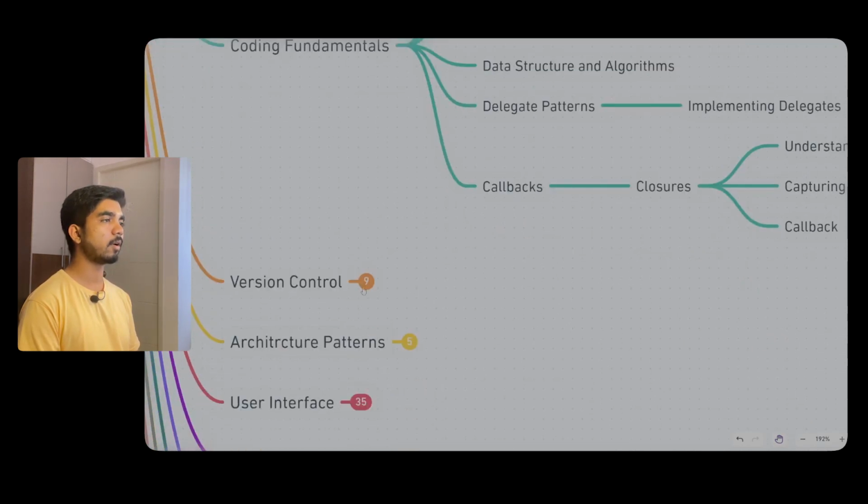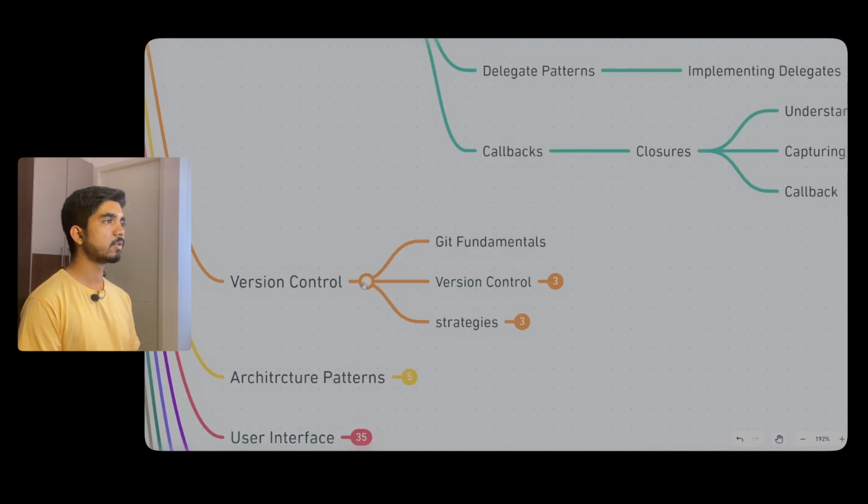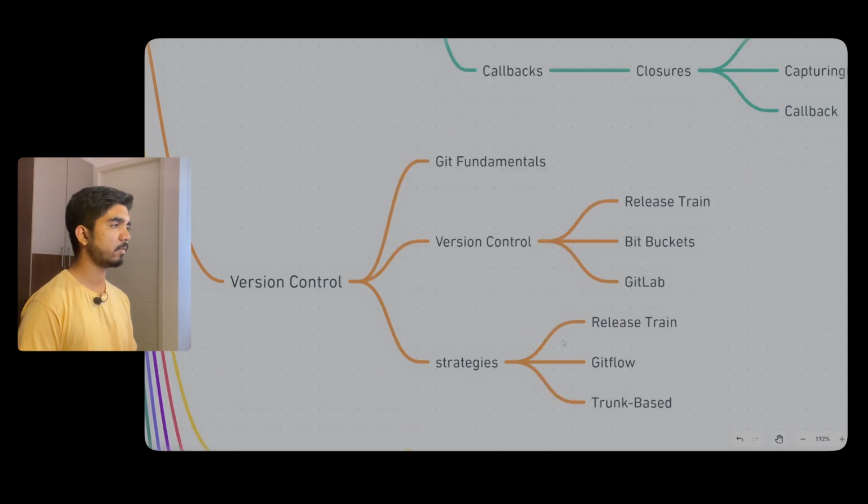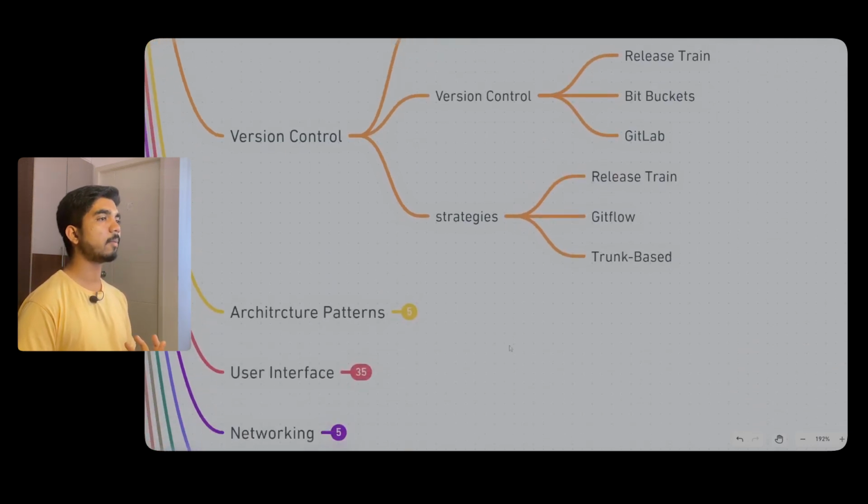Now coming to version control. Here also we have the basics of Git fundamentals. You can connect your Xcode IDE with GitHub, meaning you can connect your GitHub or Git and then use it. Then coming to version control, there are Bitbucket and GitLab, and strategies are a few of them: release, Git flow, and trunk-based. Then coming to the other thing, that is architecture patterns.